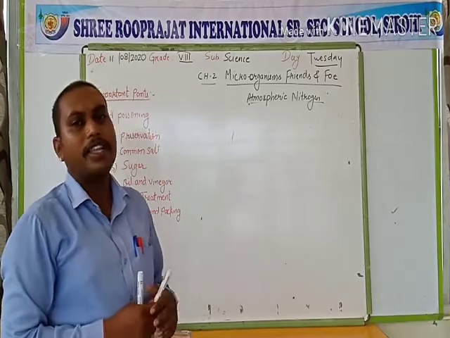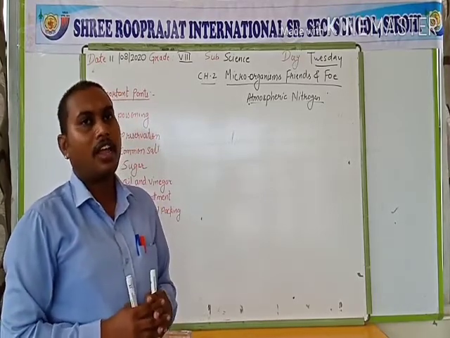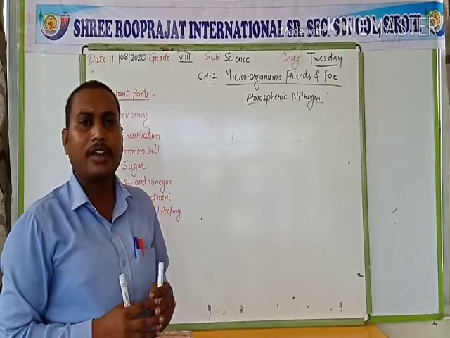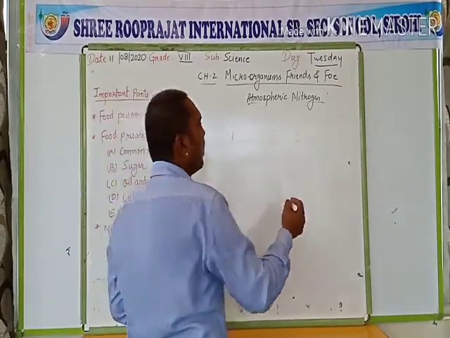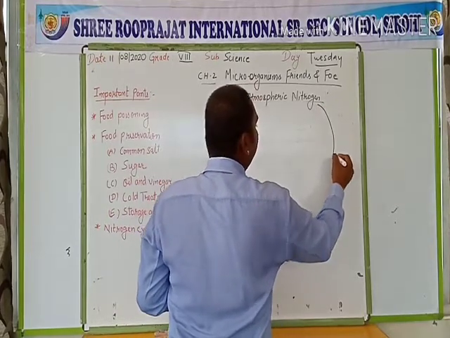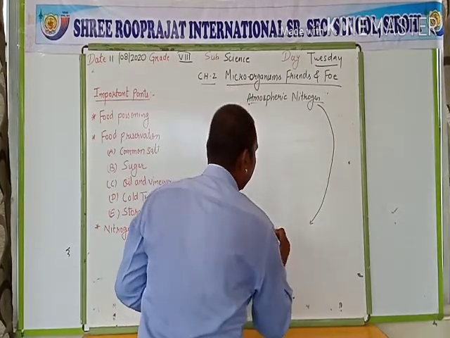It is maintained by the nitrogen cycle. How the nitrogen cycle acts in our ecosystem we will study. In that, the atmospheric nitrogen is converted into the